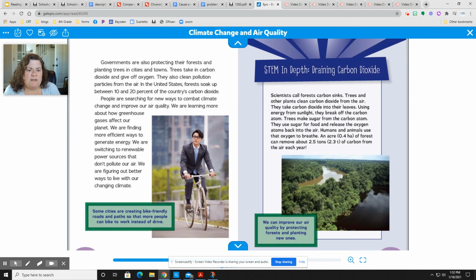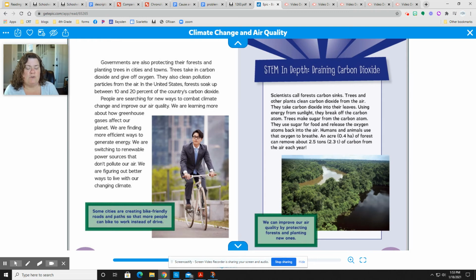Governments are also protecting their forests and planting trees in cities and towns. Trees take in carbon dioxide and give off oxygen. They also clean up pollution particles from the air. In the United States, forests soak up between 10 and 20% of our country's carbon dioxide.